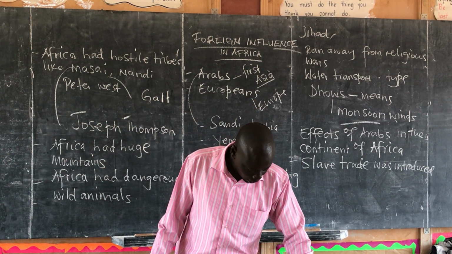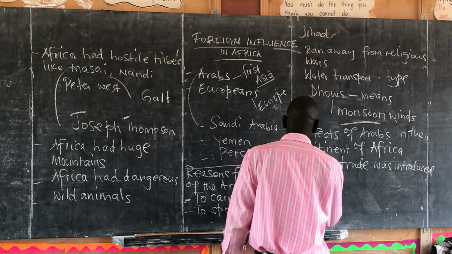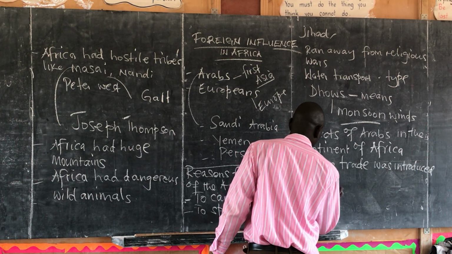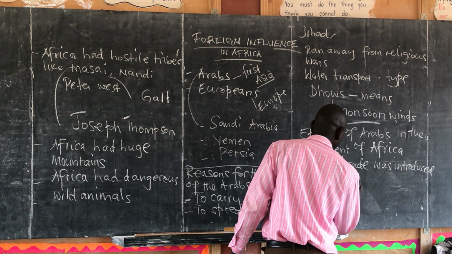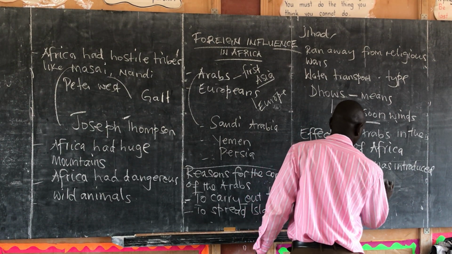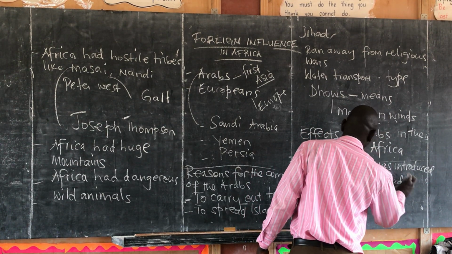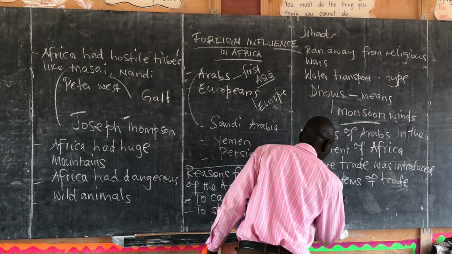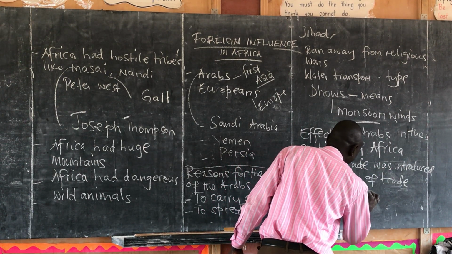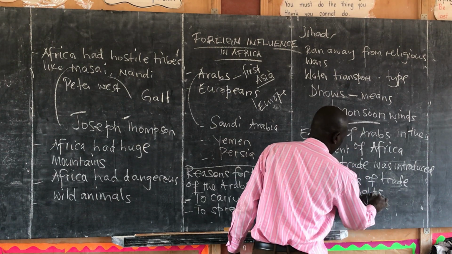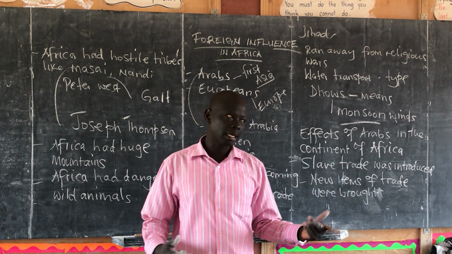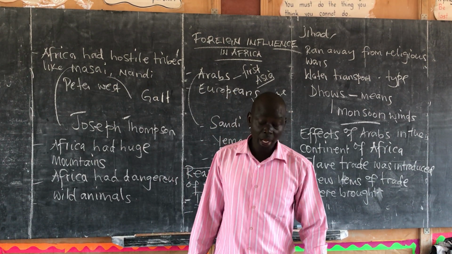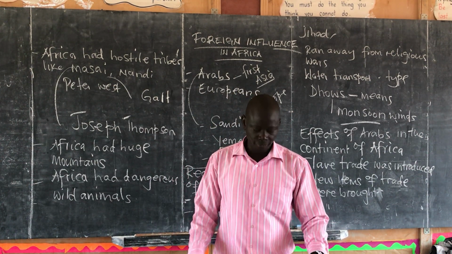Then also say new items of trade were brought. When we talk of items, for instance, carpets, glass, mirrors, guns, these were items that were brought to Africa.